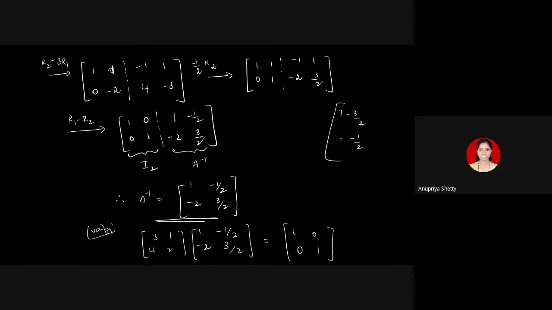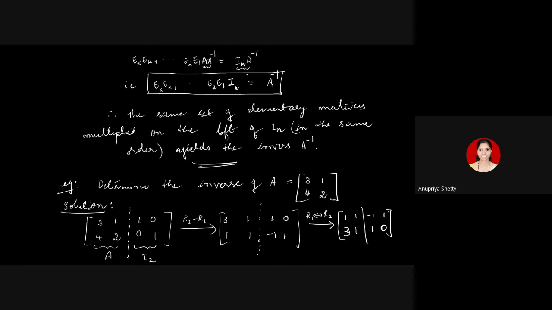So when the first block A has been changed to identity, the second block, which was identity earlier, has been changed to A inverse. How do we know that? By the corollary itself. What I've written here, the same set of row operations applied on identity will give you A inverse. Okay? This is about corollary 2.